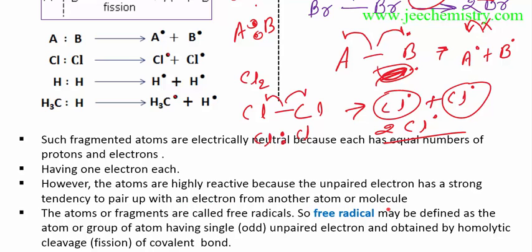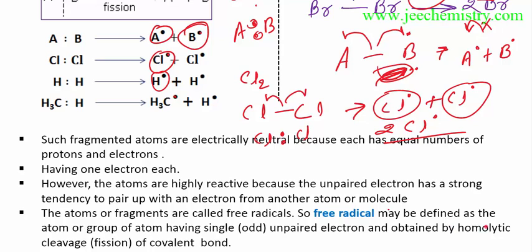The fragmented atoms are called free radicals. These are all fragmented atoms with one electron. This is called a free radical. I will explain the details about free radicals later, but I am explaining a little now so that you can understand easily.